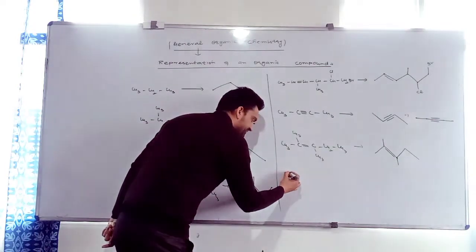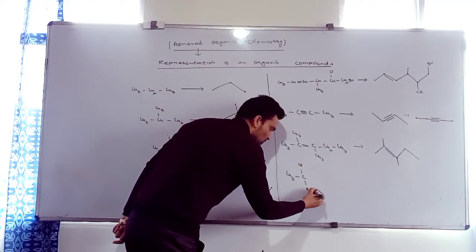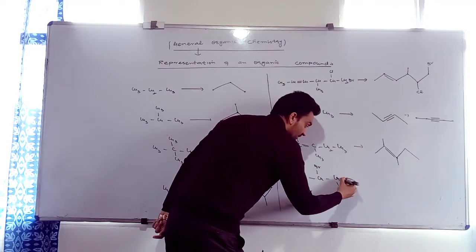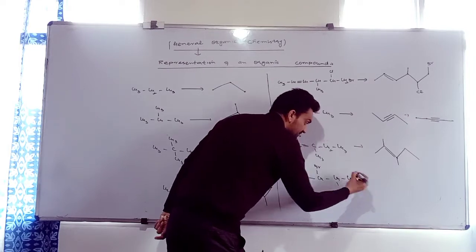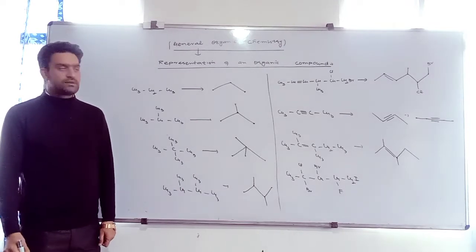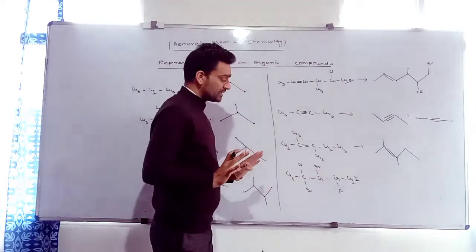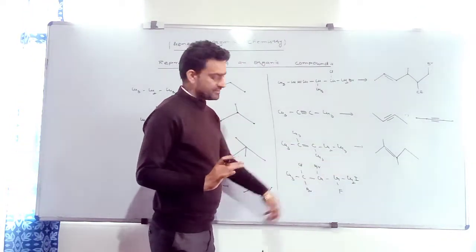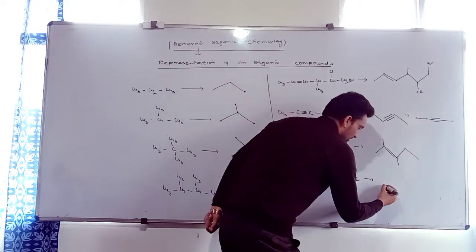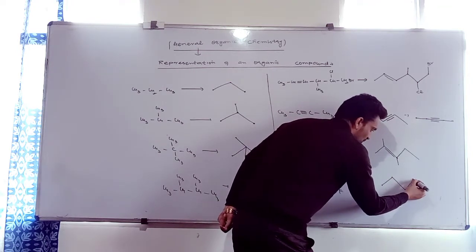What about this? Can you put the bond line notation for this compound? How many carbons? 1, 2, 3, 4, 5. First thing is to maintain the parent chain, right? How many carbons are present? 1, 2, 3, 4, and 5, numbered first, second, third, fourth, and fifth.